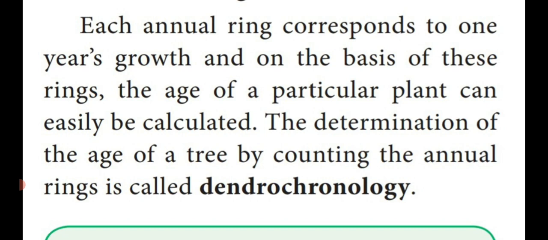Dendron means wood of a tree, chronology means age of a tree. What is dendrochronology is another important 2-mark question. Make a note in your textbook: the determination of the age of a tree by counting the annual rings is called dendrochronology.